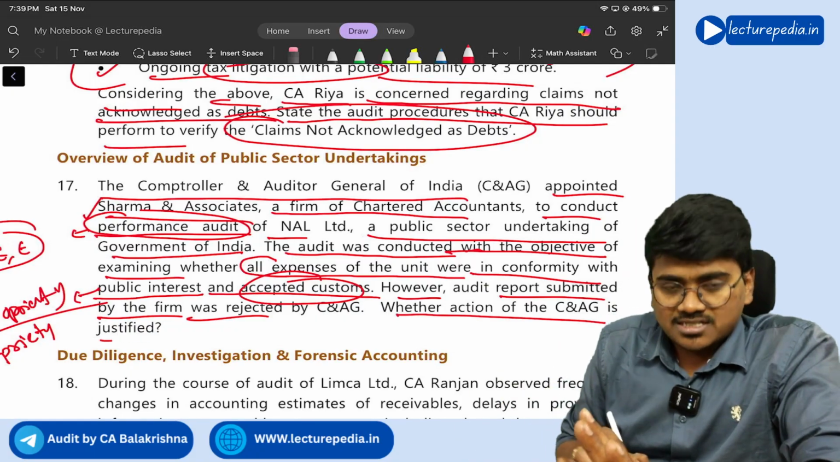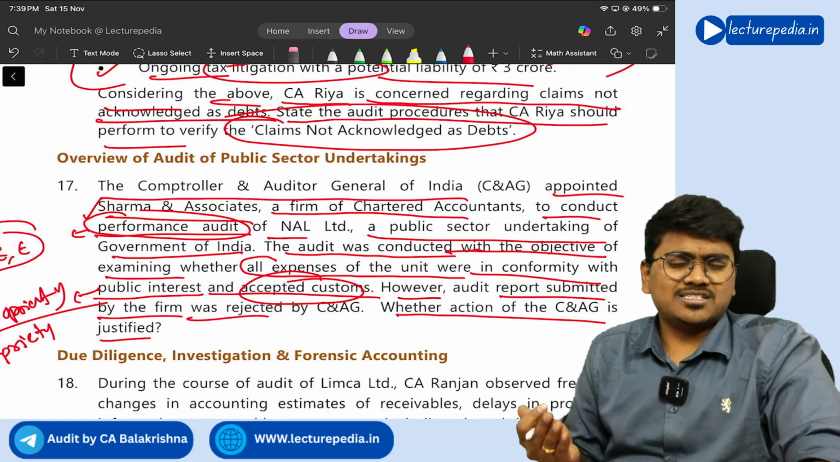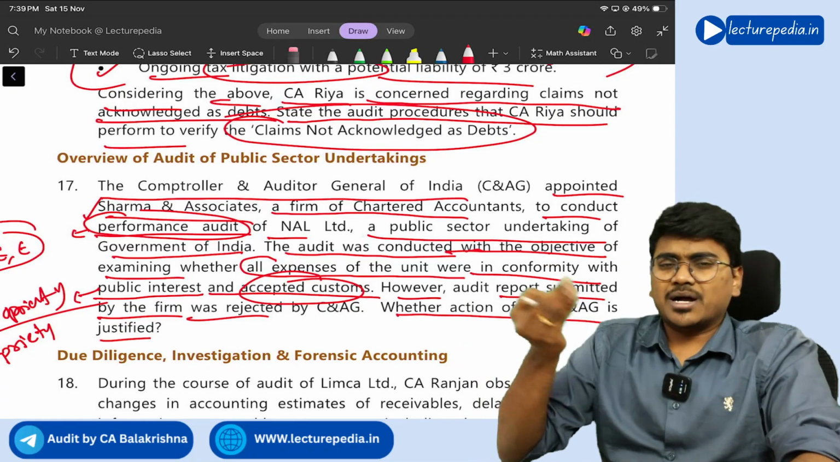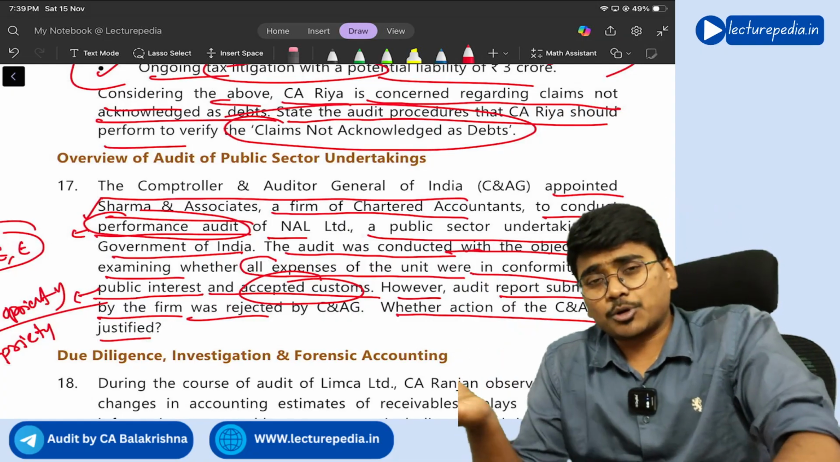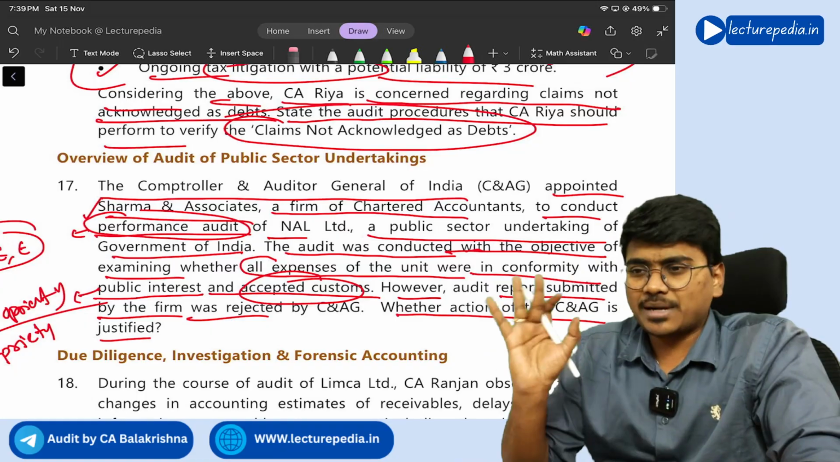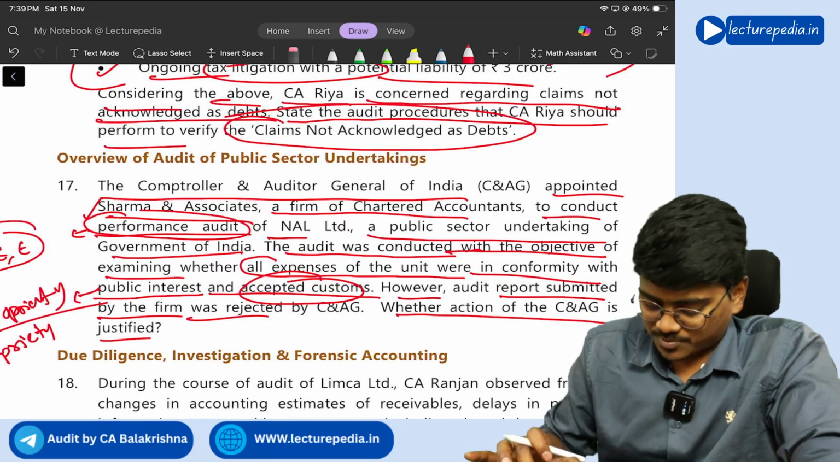Whether the action of C&AG is justified? Yes, it is justified. Why is it justified? You need to explain. As per a performance audit, we will verify 3 years. But in this situation, he has done a proprietary audit, so they have rejected. The proper action is well within what C&AG can take. Like this, you need to explain.